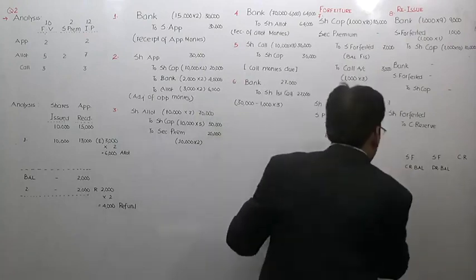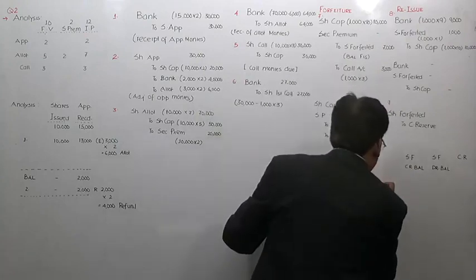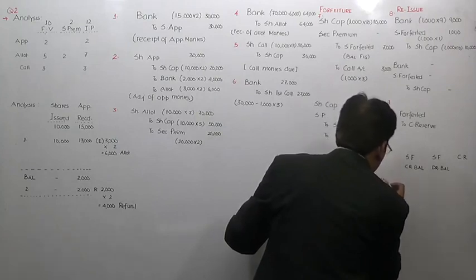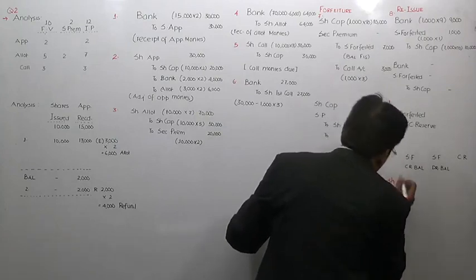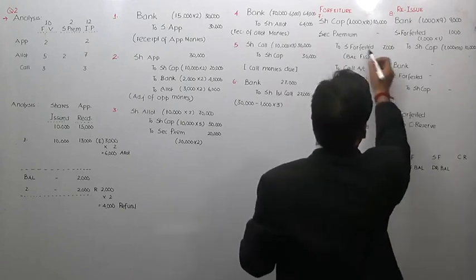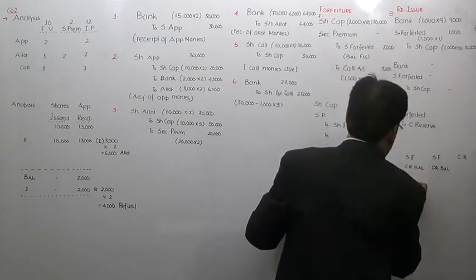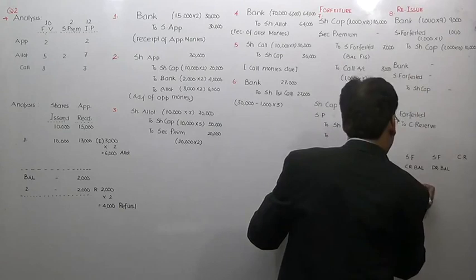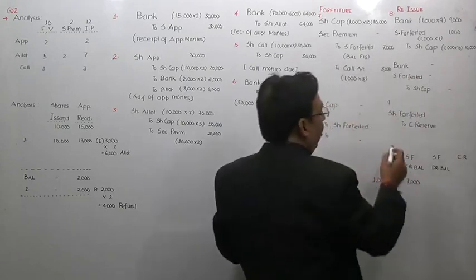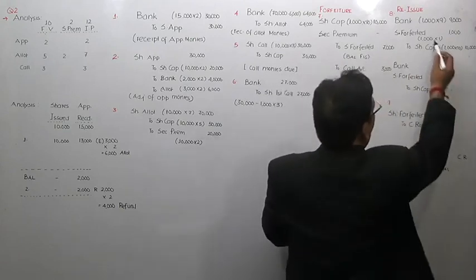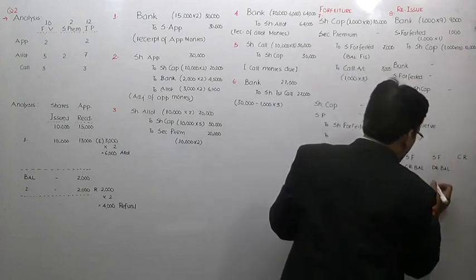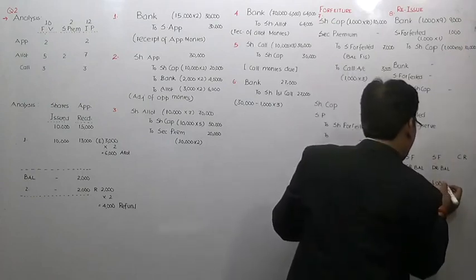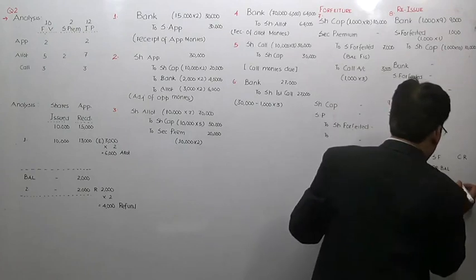For example, the number of shares is 1000. On 1000 shares, the credit balance in the share forfeited account is 7000. And on 1000 shares, the debit balance is rupees 1000. So the net gain to the company is rupees 6000.